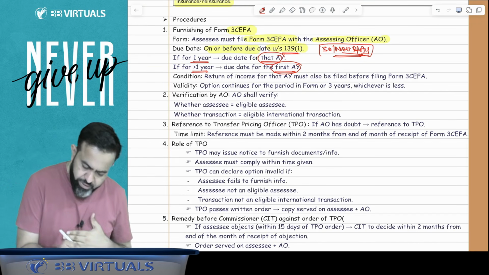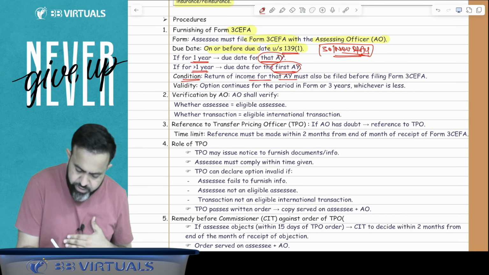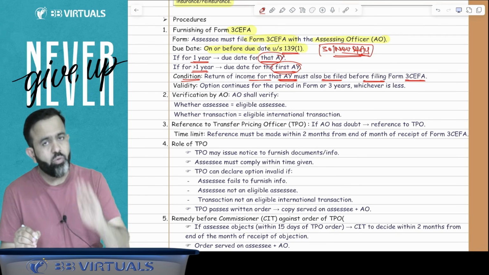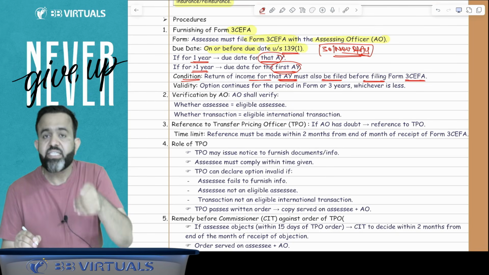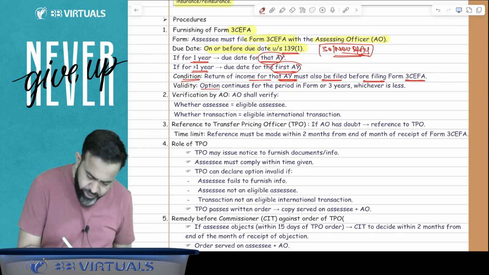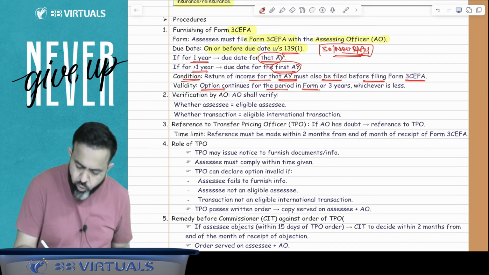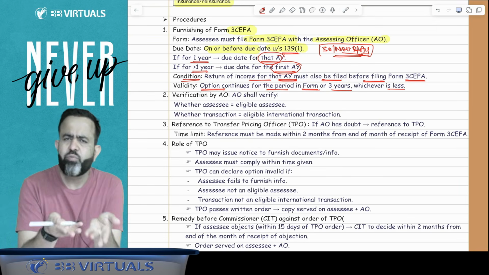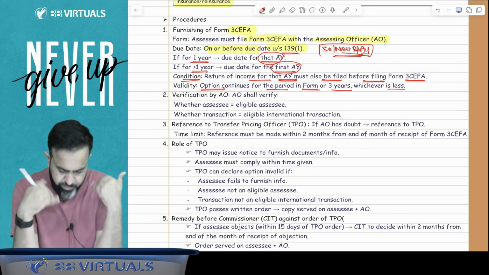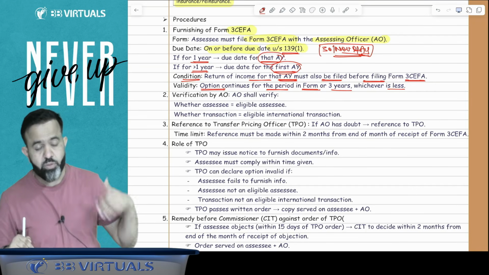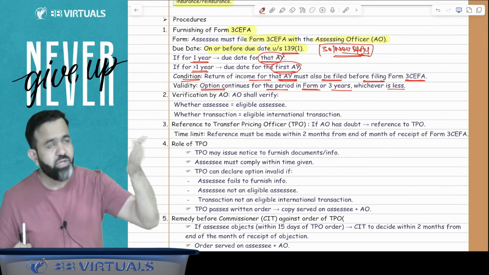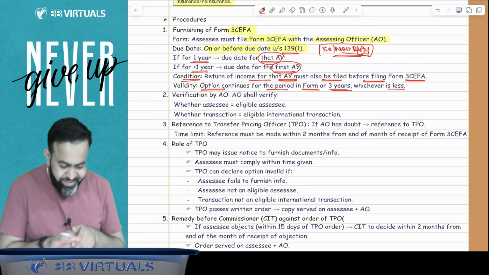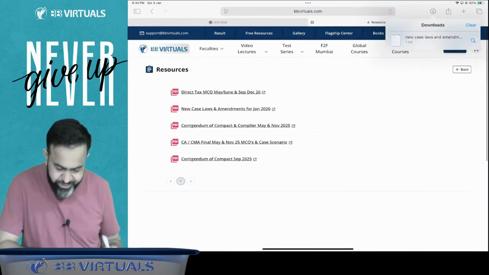Now next part. Condition: the return of income for that assessment year must also be filed before the filing of 3CEFA. Means you have to file the return before filing the 3CEFA form. Now validity: the option continues for the period in the form or 3 years, whichever is less. Suppose you opt for this option for 1 year, then it is applicable for 1 year. If you opted for 2 years, then it is applicable for 2 years. If you opt for 3 years, then it is applicable for 3 years. But if you opt for 5 years, then it is applicable for 3 years, because the maximum can be 3 years. 3CEFA, let me show you the form 3CEFA.